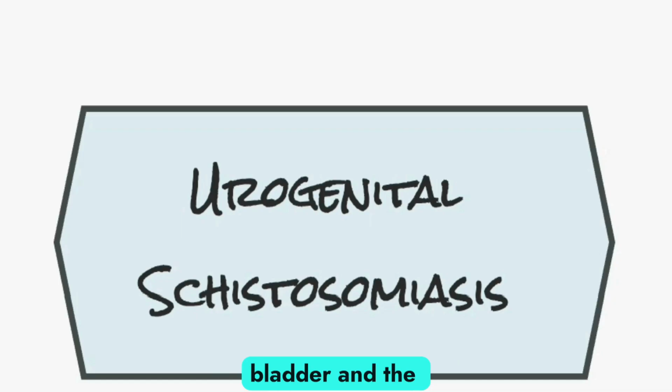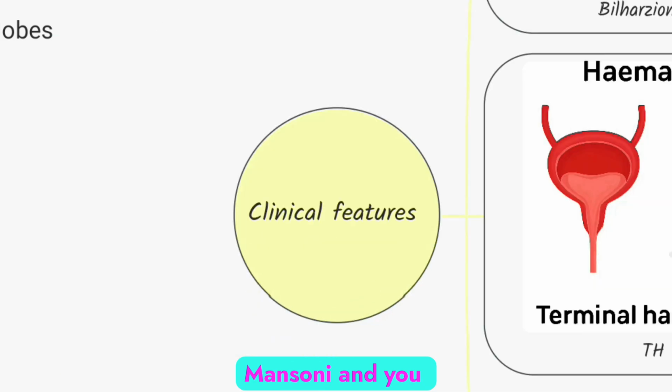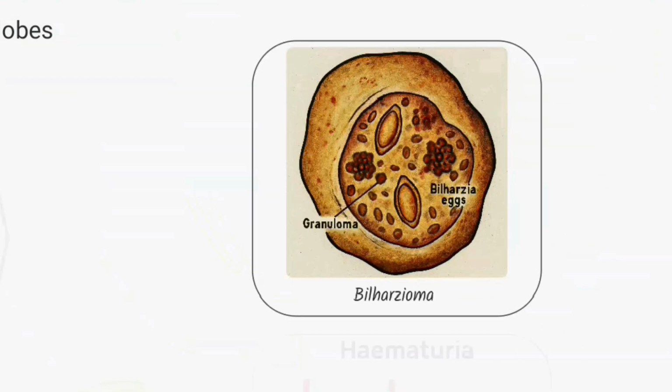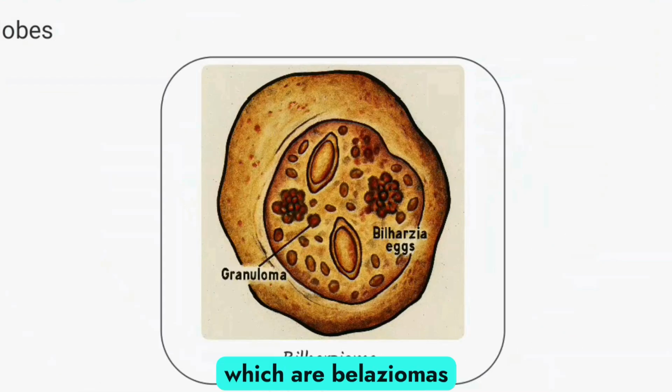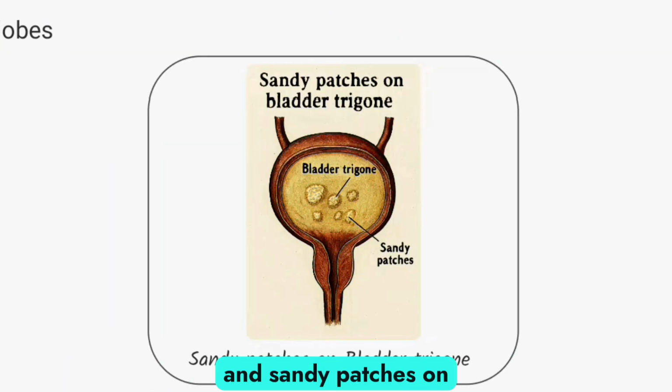What happens to the bladder and the genitals in schistosomiasis? Urinary bladder and the genitals react to ova deposited in them by this schistosomiasis, and it is mainly S. haematobium and S. mansoni. And you could also have the features, which are bilharziomas, terminal hematuria, and sandy patches on your bladder trigone.